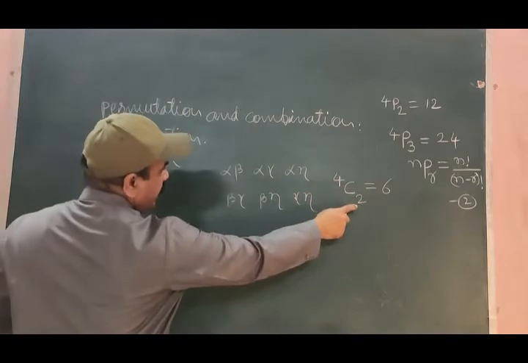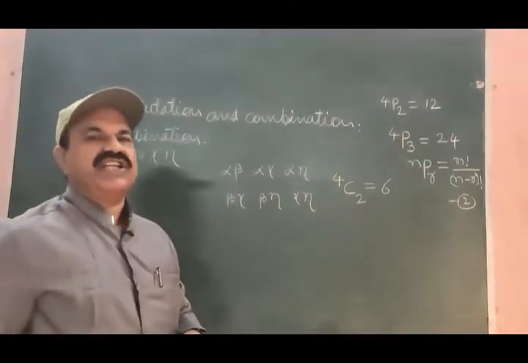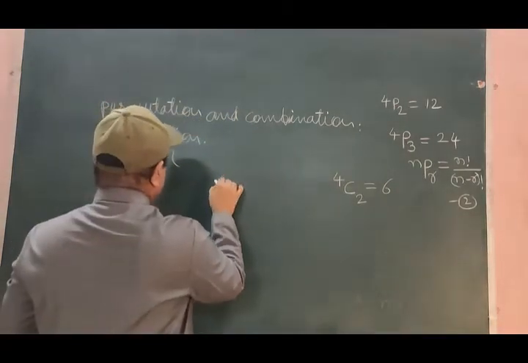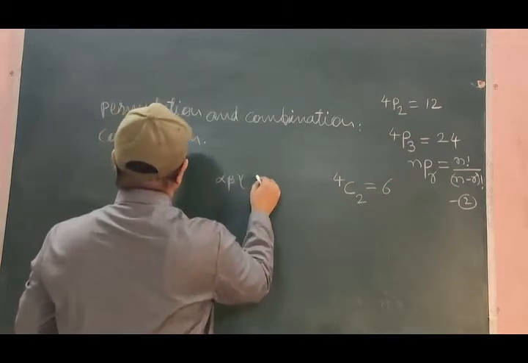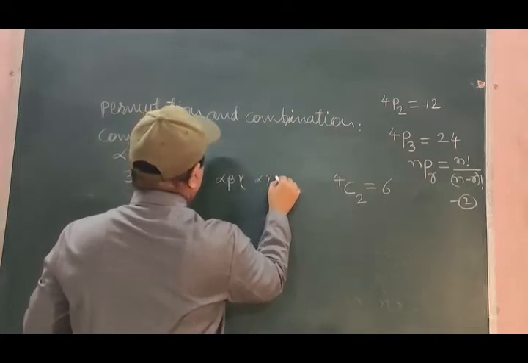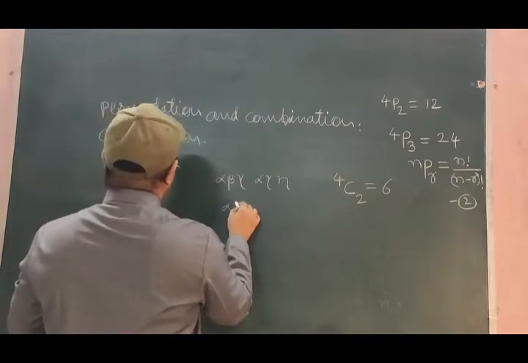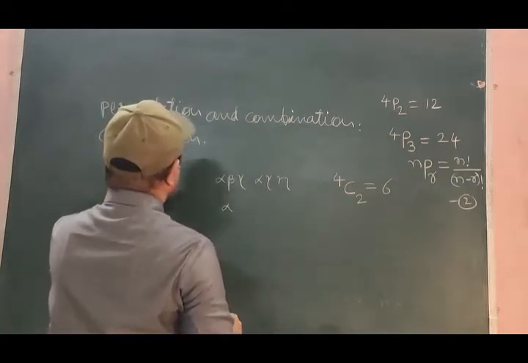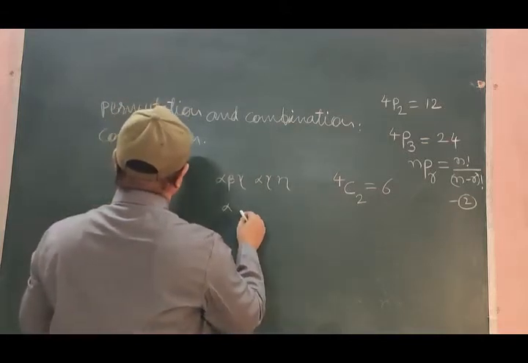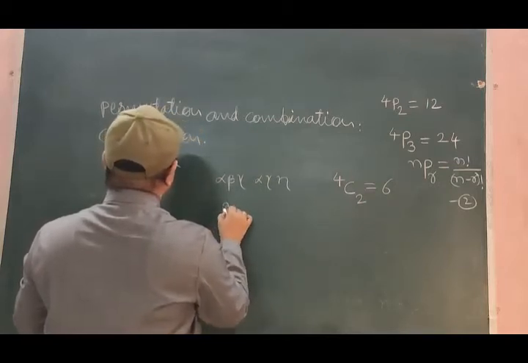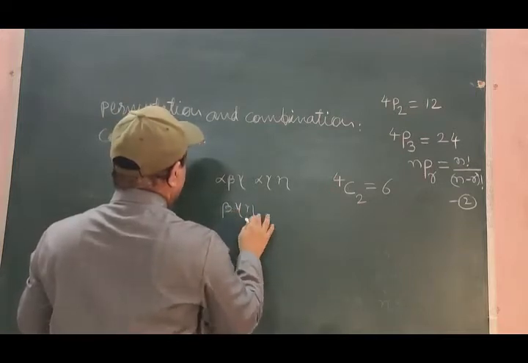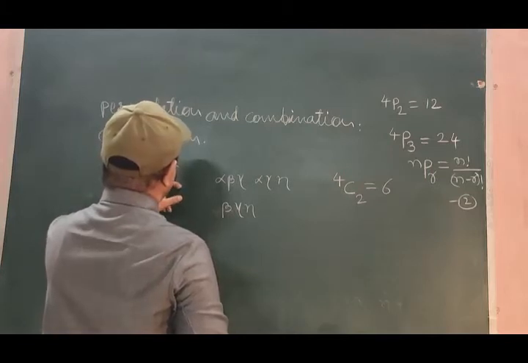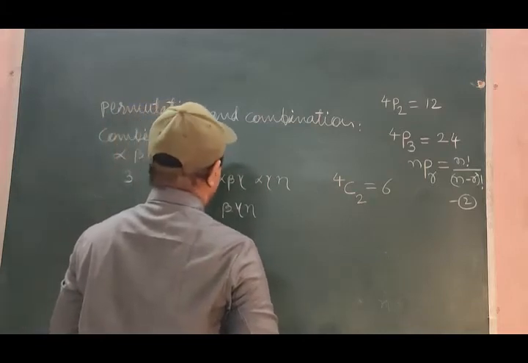Instead of allowing you to take 2 at a time, if you are asked to take 3 at a time and form the possible combinations, we have to go for these combinations: alpha, beta, gamma; alpha, gamma, eta; alpha, beta, gamma... Let me go for beta, gamma, eta; alpha, beta, gamma; alpha, gamma, eta. 3 are coming, there should be 4.